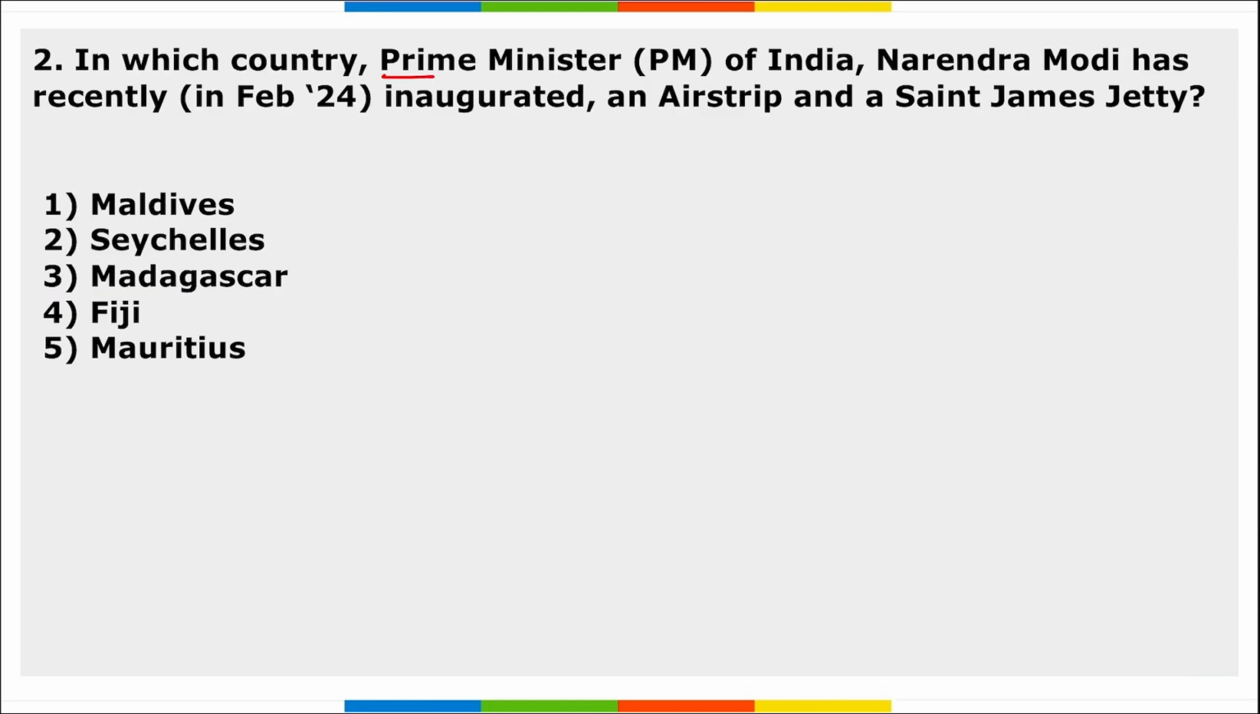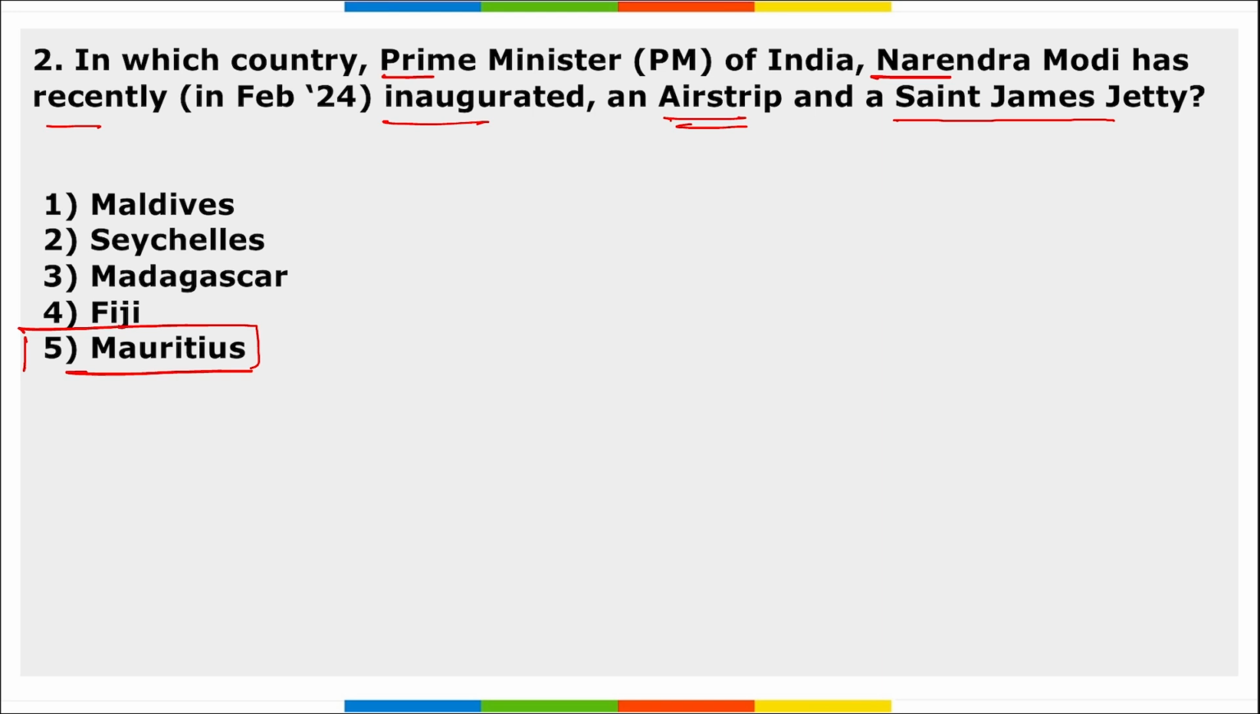Next, in which country Prime Minister of India Narendra Modi has recently inaugurated an airstrip and a St. James jetty? So it is in which country? It will be in Mauritius. Right? PM Narendra Modi and PM of Mauritius Pravind Jugnauth have recently inaugurated an airstrip and a St. James jetty in Agalega Island, that is in Mauritius.